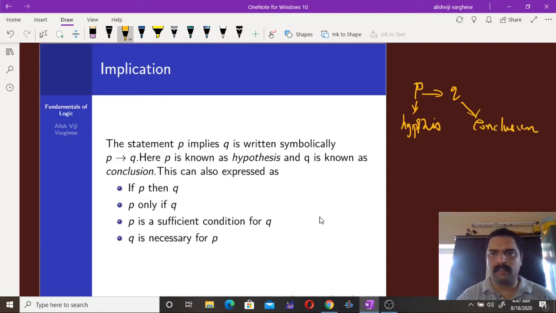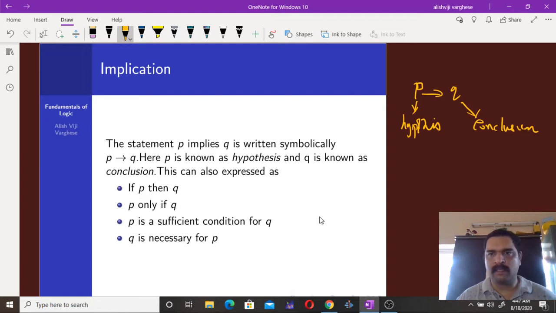Usually this connective is written in the form: if P then Q, P only if Q, P is a sufficient condition for Q, Q is necessary for P. All these are how we express this in our common language.